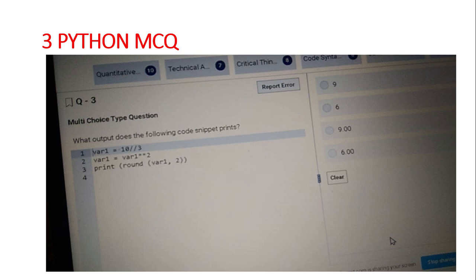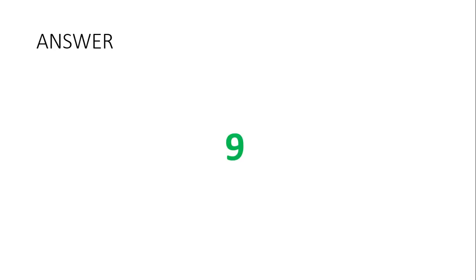Then third question, variable 1 is equal to 10 divided by 3. Variable 1 is equal to variable 1 power of 2. Print round of variable 1 comma variable 2. The answer for this question is 9.